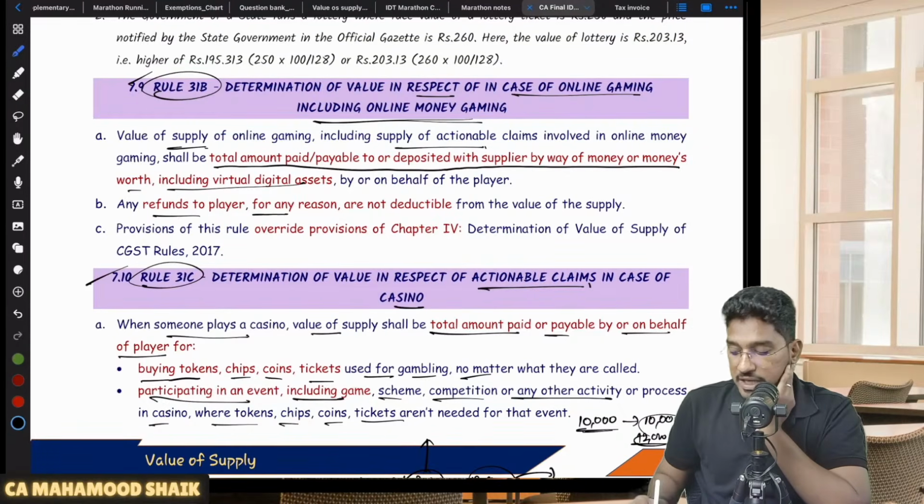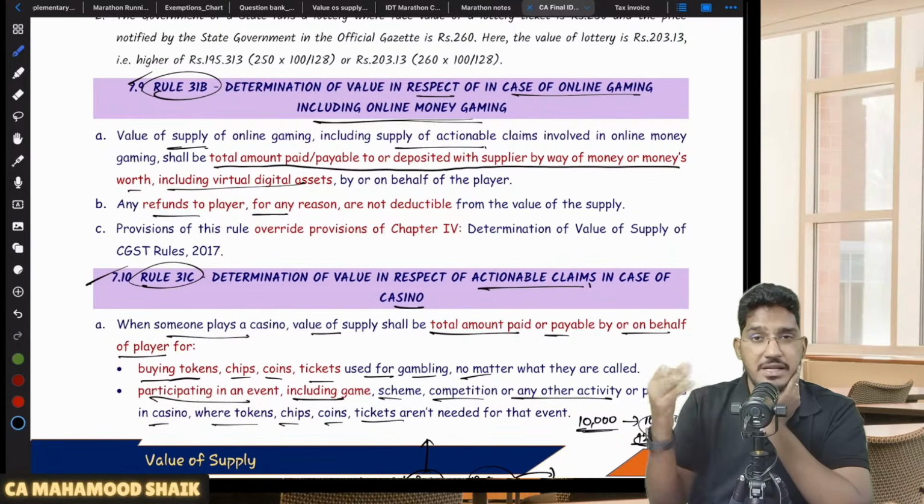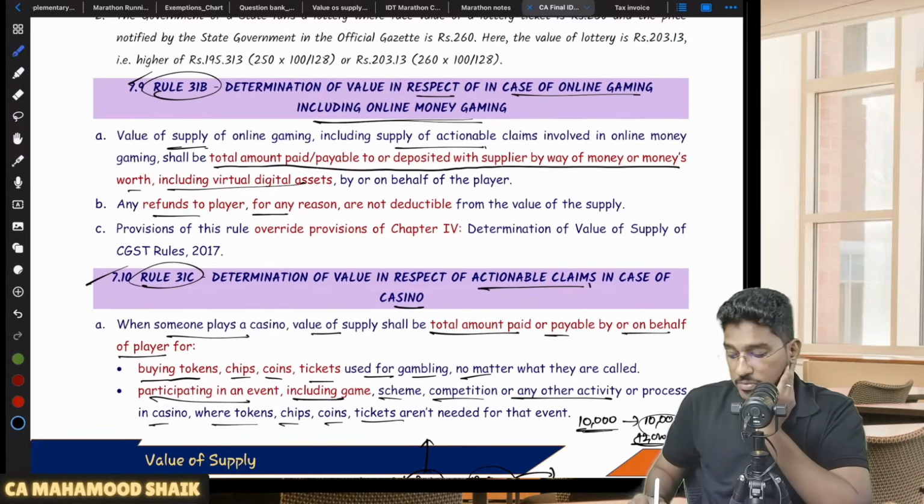Any refunds to the player for any reason are not deductible. Sir, I am getting the refund back, sir. Will it be deducted? No. Provisions of this rule will override other provisions.